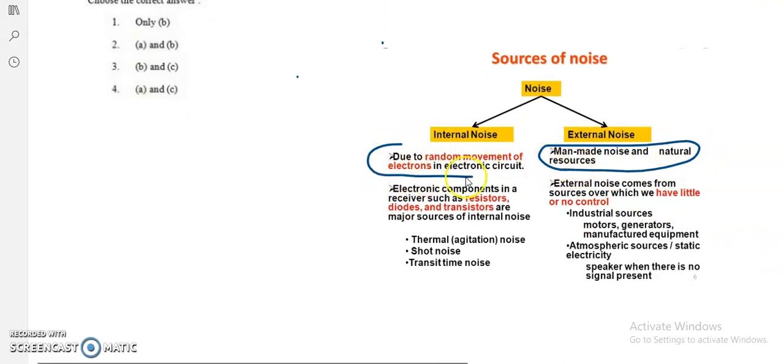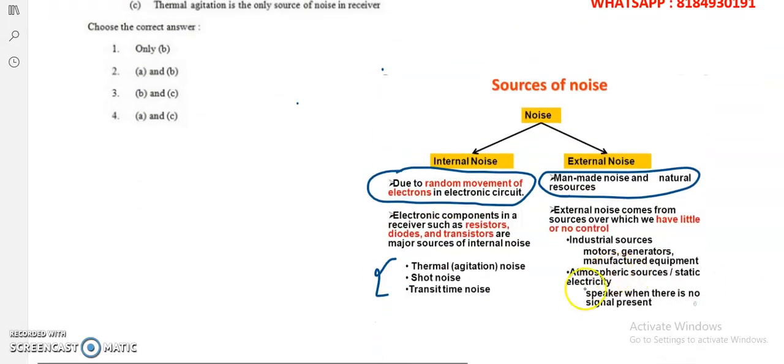Internal noises are due to the random movement of electrons in electronic circuits. Electronic components in a receiver, such as resistors, diodes and transistors, are major sources of internal noise. So thermal agitation noise, shot noise and transistor noise all come under internal noises, and industrial noise and atmospheric noise come under external noise.